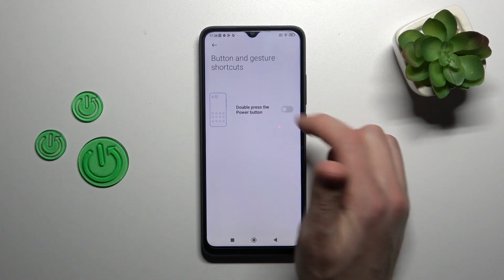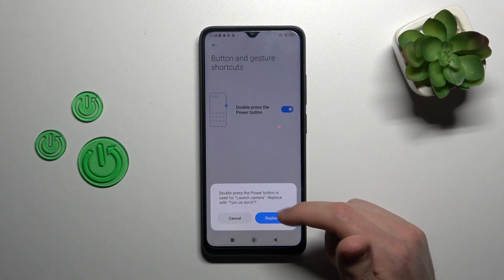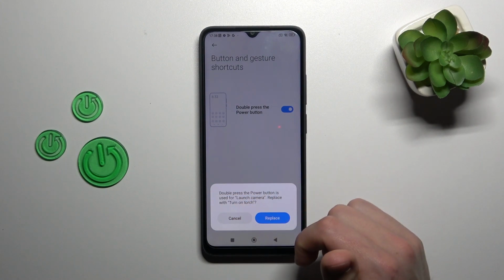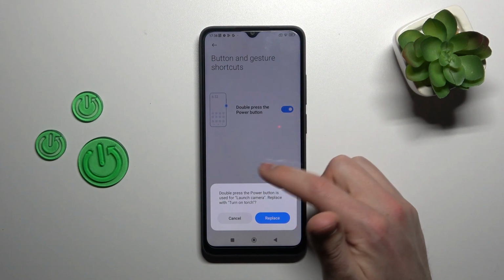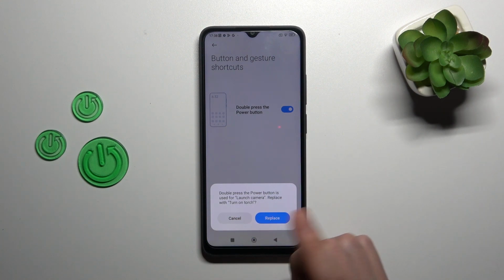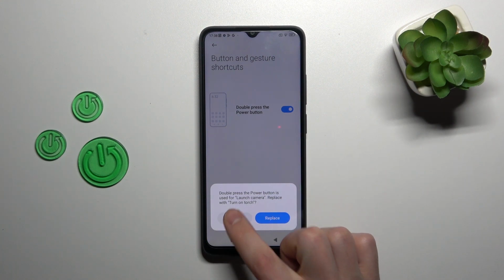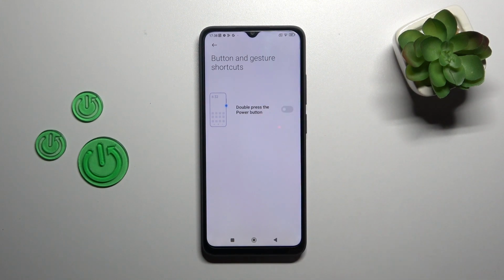So if we try to activate this option, we get a message: double press the power key is used for launch camera, replace or not. If we tap replace, we activate this option, turn on torch. If we tap cancel, we keep our launch camera. So I want to activate my launch camera, I tap cancel, and the option is disabled automatically.